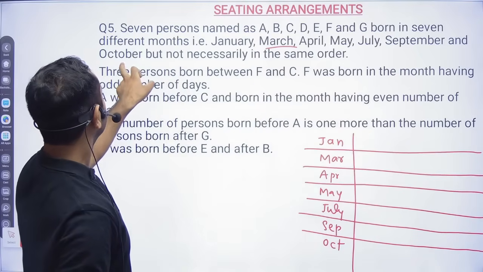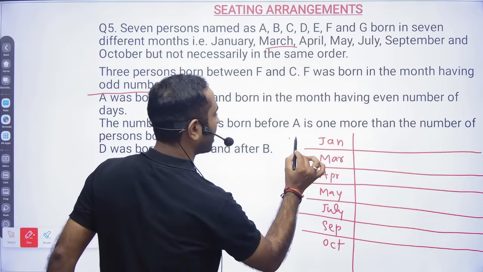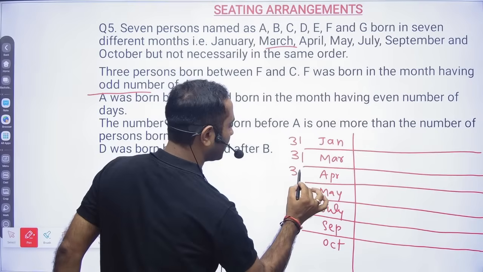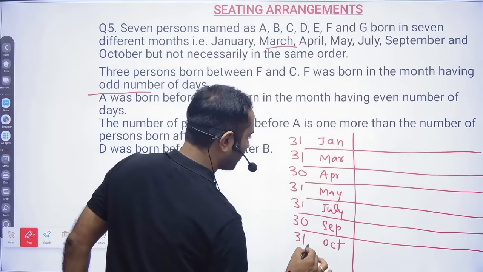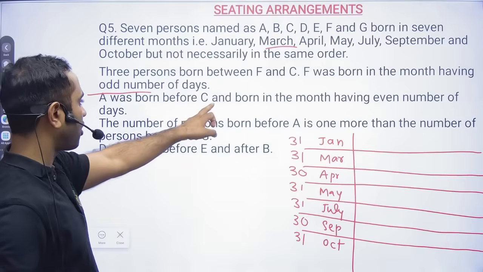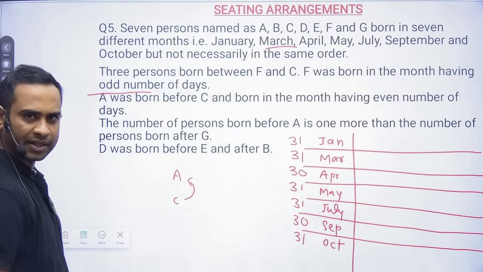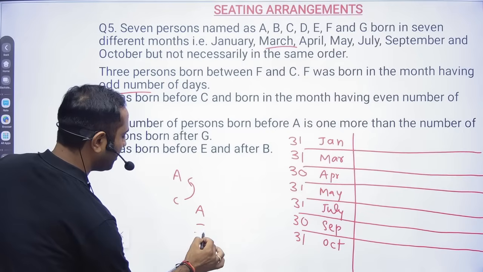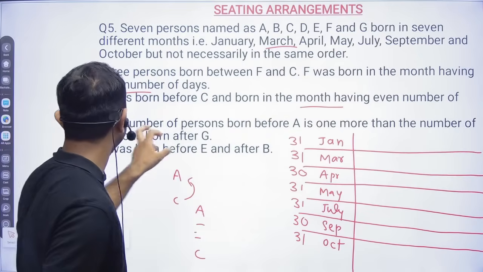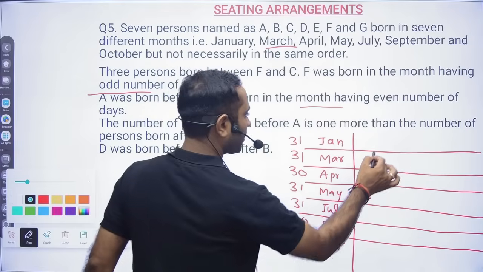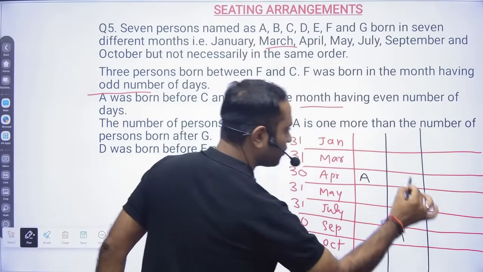Now they're telling, 3 persons were born between F and C. F was born in a month having an odd number of days. So January 31 days, March 31 days, April 30 days, May 31, July 31, September 30 and October 31. Right? Okay. So A was born before C. Immediately born means like this, but they're not telling immediately born, so there might be somebody else in between. A was born before C and in a month having an even number of days, so either in April or in September, that we need to see.